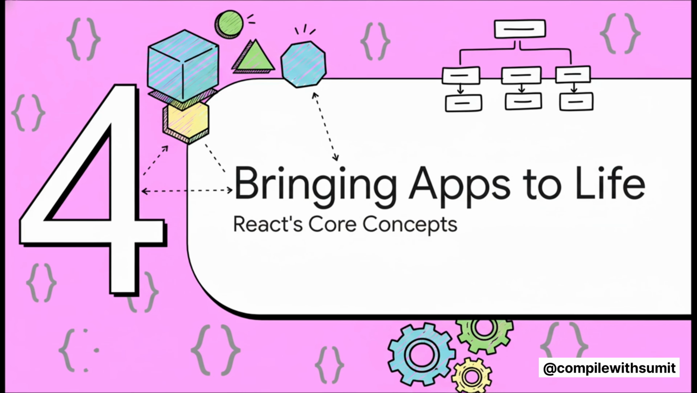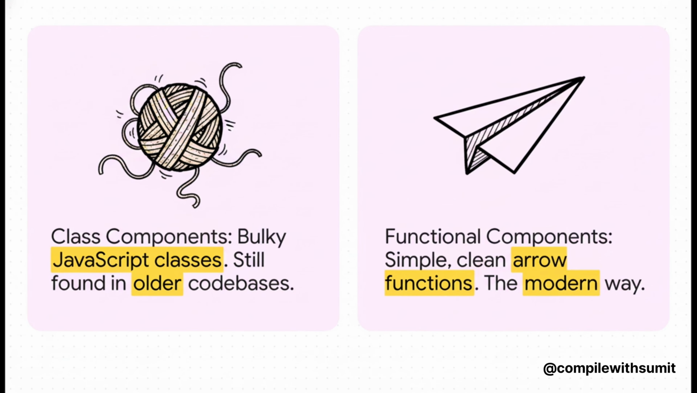Okay, so our project is all set up. Now what? What are the actual pieces we're going to use to build our app? Let's break down the core concepts, the absolute fundamentals you have to know. First up, components. Everything, and I mean everything, in React is built out of these things. The easiest way to think of them is like Lego bricks for your user interface. You've got a brick for a button, a brick for a search bar, a brick for a navigation menu.